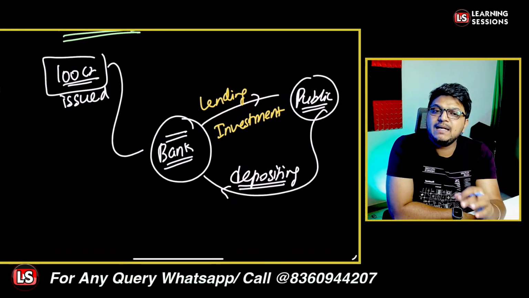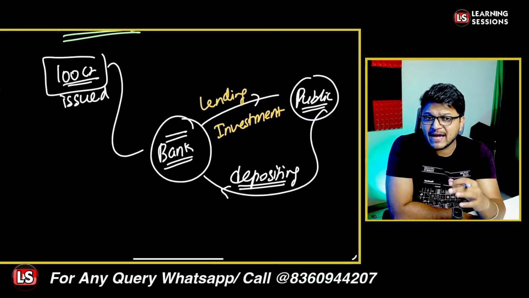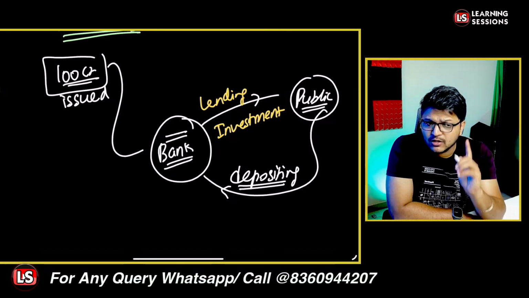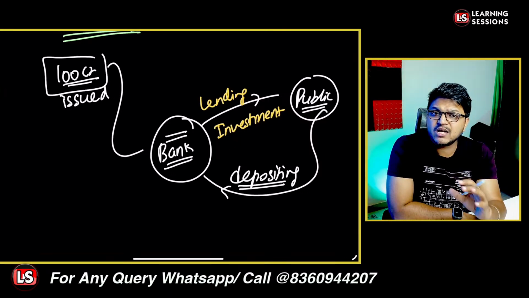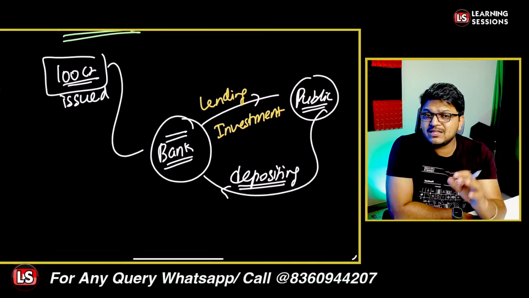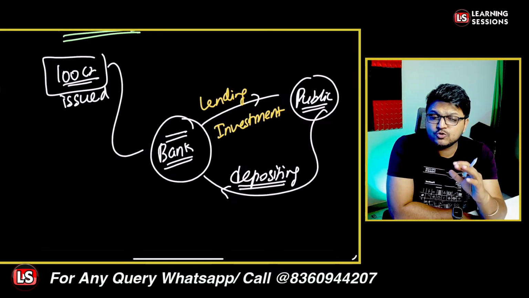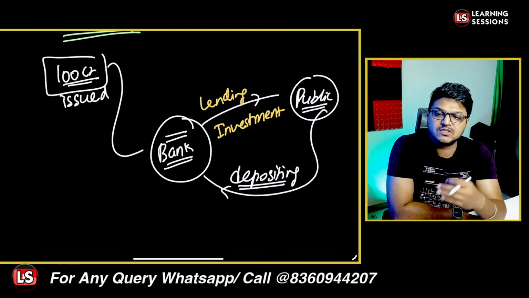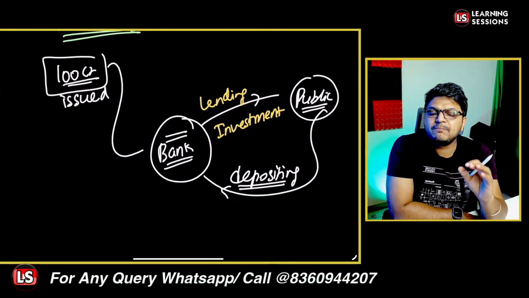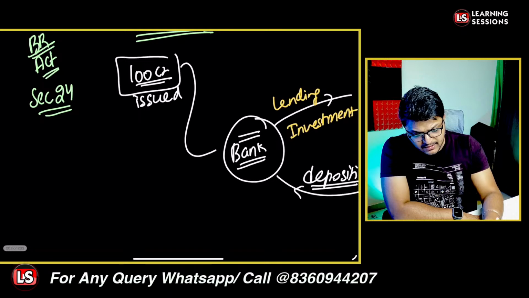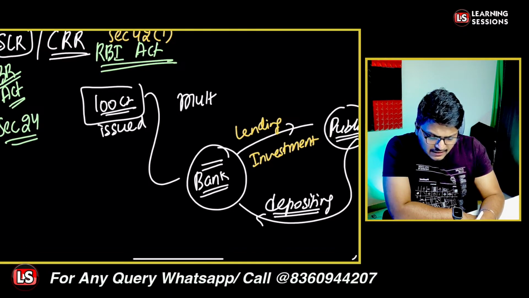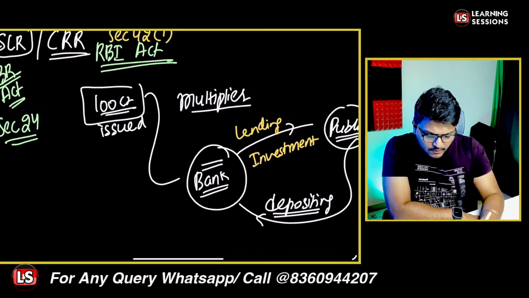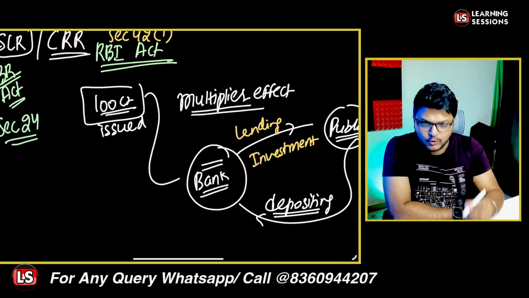This is said to be the multiplier effect, because other than the cash dealings, the bank is sanctioning letters of credit, the bank has off balance sheet exposures, the bank has contingent liabilities. So if we take all these things into account, it gives rise to credit which is quite a multiple of the actual deposits that the banking system had, right? So that's the multiplier effect. You must now have learned the definition and have awareness of what the multiplier effect is. I hope this is clear to you, right?